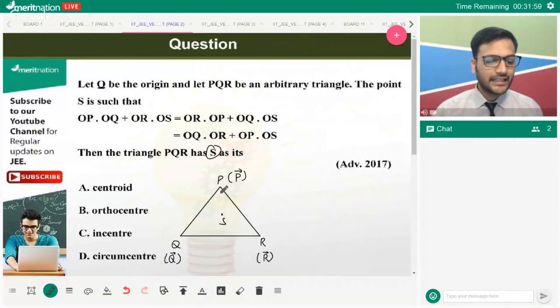We'll say this is vector S. Let's connect them. Okay. Hopefully everyone is clear with what the question is trying to portray.